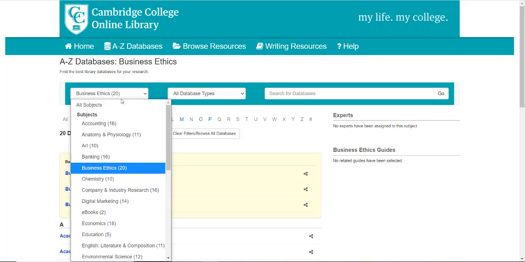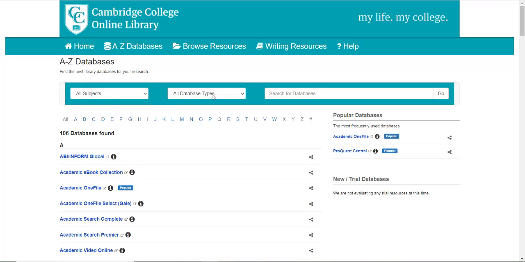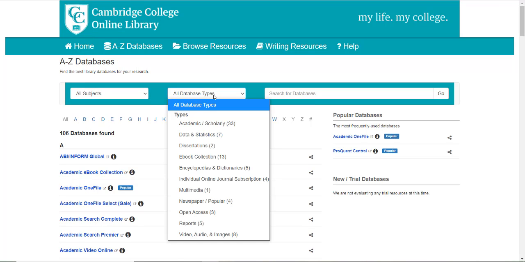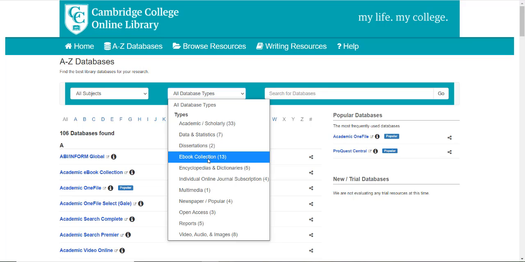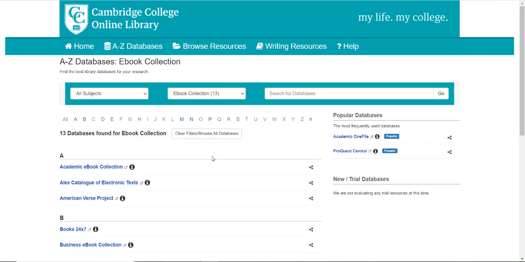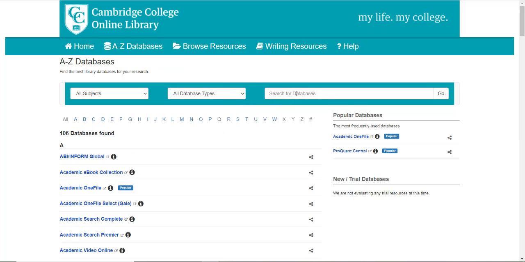Let me just go back to all subjects. You can also screen by database types. So you can say, well, gee, I'm looking for databases that contain ebooks, and so I can click on this, and it will cut the 100 plus databases we have down to 13 in this case that contain ebooks. You could also just run a keyword search. So you could type in the word company.